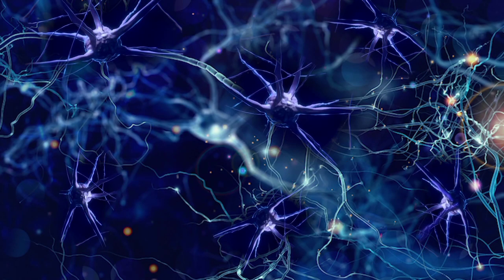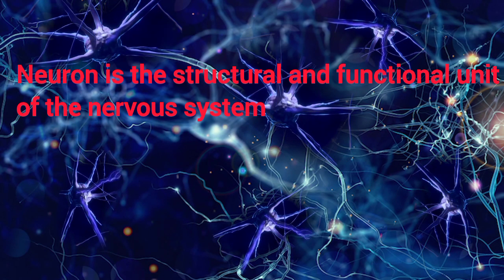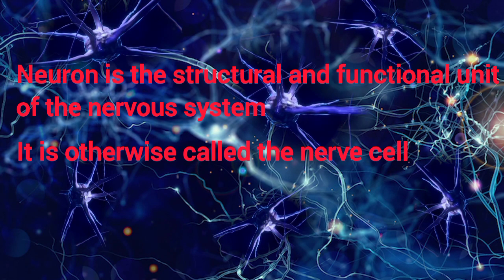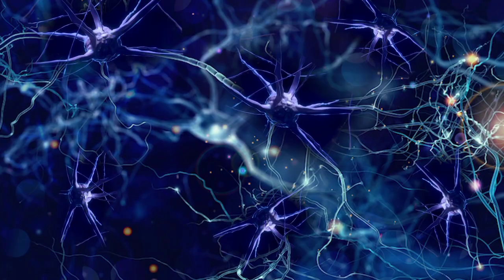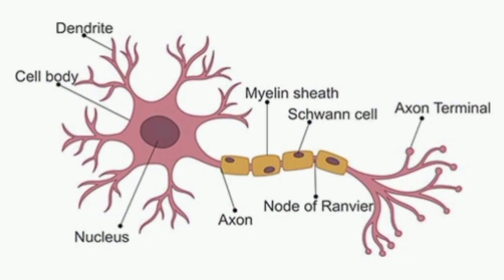A neuron is defined as the structural and functional unit of the nervous system. It is otherwise called the nerve cell. The neuron is like any other cell in the body, having a nucleus and all the organelles in the cytoplasm. However, it is different from other cells in two ways. Number one is that a neuron has branches or processes called axon and dendrites. And number two is that a neuron does not have a centrosome, so it cannot undergo cell division.